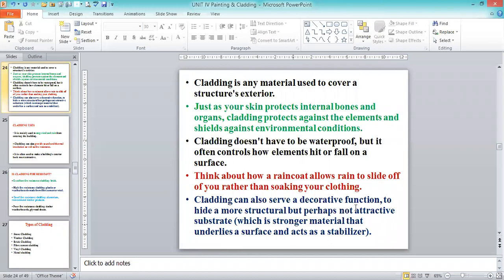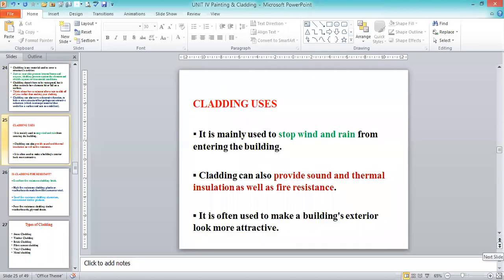Cladding can also serve a decorative function, to hide a structure that is structural but perhaps not attractive. Then we will go on to the different uses of cladding. Already we explained that.